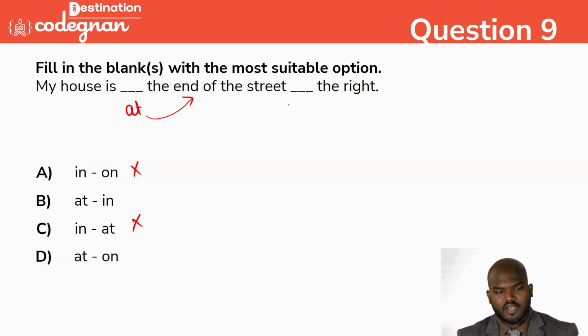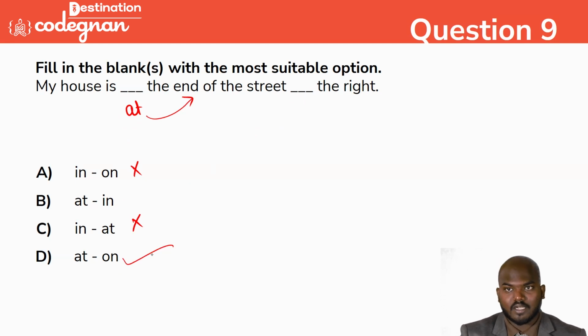Okay. So next one, whether it will come "in" or "on". That is your suggestion. What will you take? So "on", right. Okay. So option D is the very correct answer here. "In" will specify a position, but "on" will not. "On" will show you the exact things. When you're having directions, you have to use "on" the right or left. You can't use "in" the right or left.